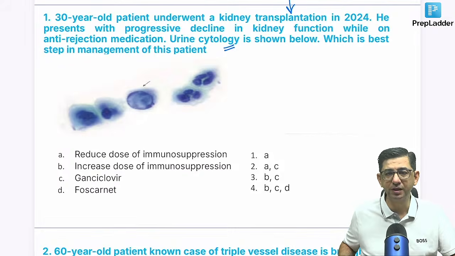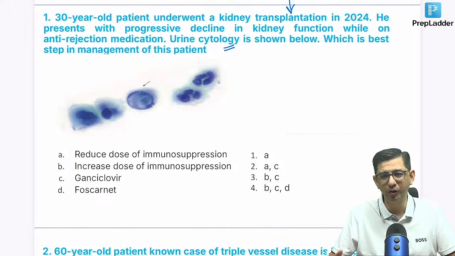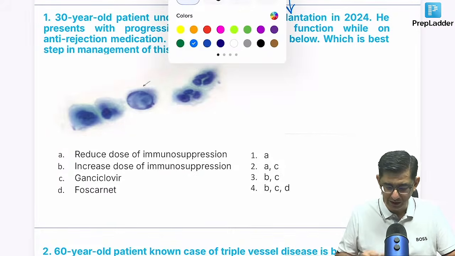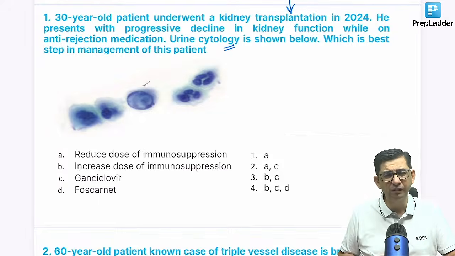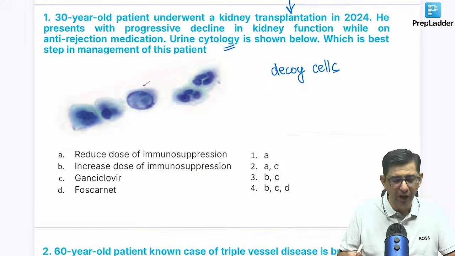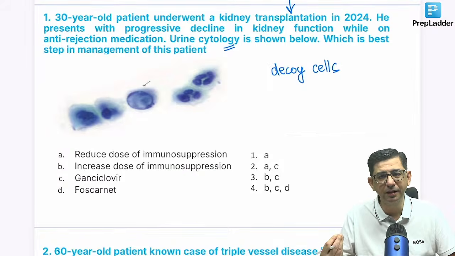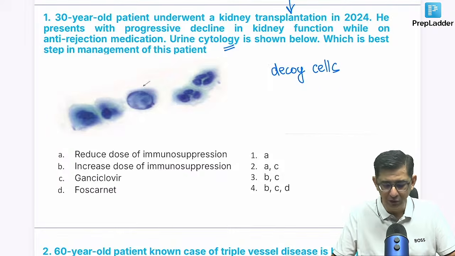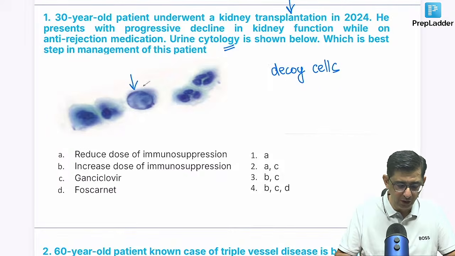The most important thing is that INI-CET has multiple correct options. So it's more like scuba diving, where you have to put in much more effort compared to simply swimming in a swimming pool, as I always say. The bottom line is that in this particular case, I got 2 as an answer, that is option A and C. This is not cytomegalovirus. If it were cytomegalovirus, I would have talked about the classical owl eye appearance. Guys, this is a basophilic ring. If you check it out, it's a blue colored ring present inside.